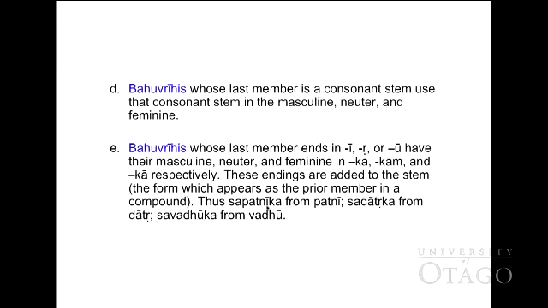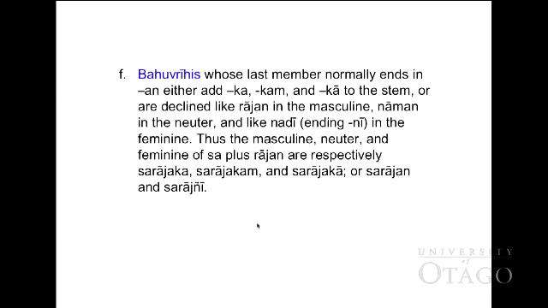Thus, sapatnīka comes from sa plus patnī. Patnī means wife, and ka is the ending for Bahuvrihi. Sa bhartṛka, bhartṛ means husband. Sa dātṛka from dātṛ, giver. Sa vadhūka from vadhū, meaning wife or woman.